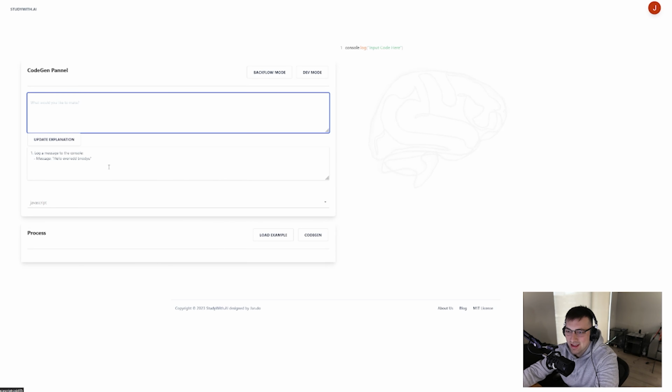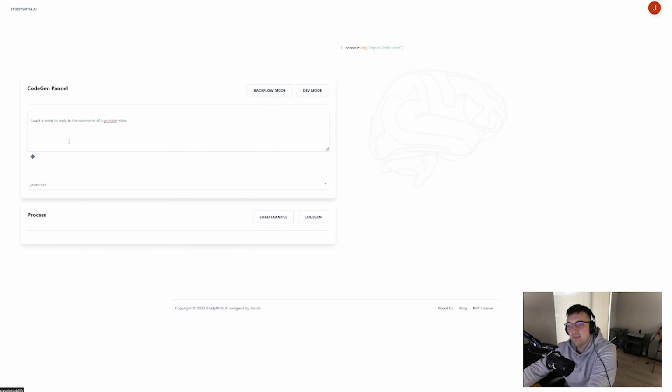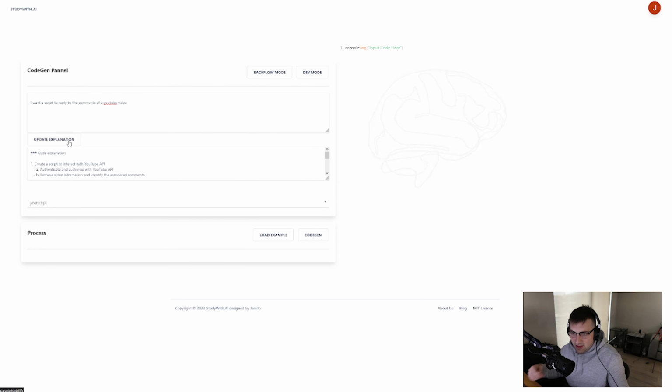So let's go into the actual code gen panel where I can make a new idea. Let's say I want a script to reply to the comments of a YouTube video, or something along those lines. Normally you go on the internet, start Googling, start searching, and be like, oh, I need these APIs, oh, I need these libraries, oh, I need this stuff. And maybe you formulate an explanation of what you're trying to do and what you want to do with the script itself. These are normal, regular developing things.